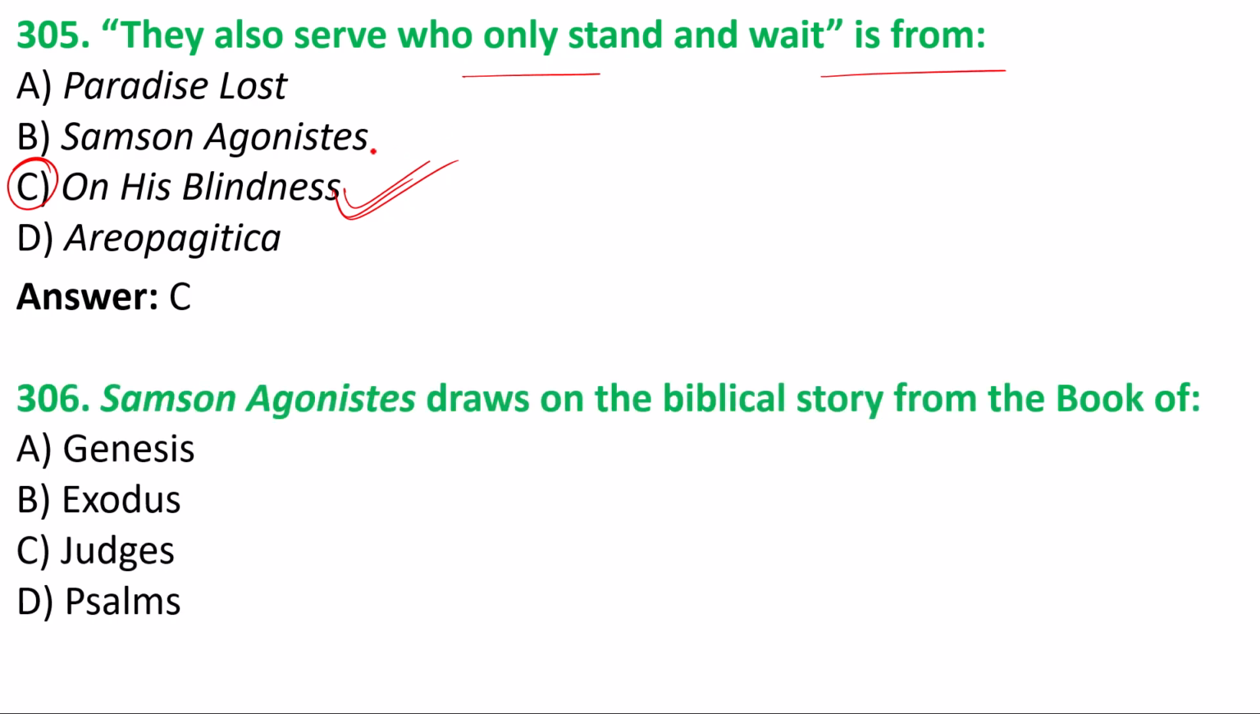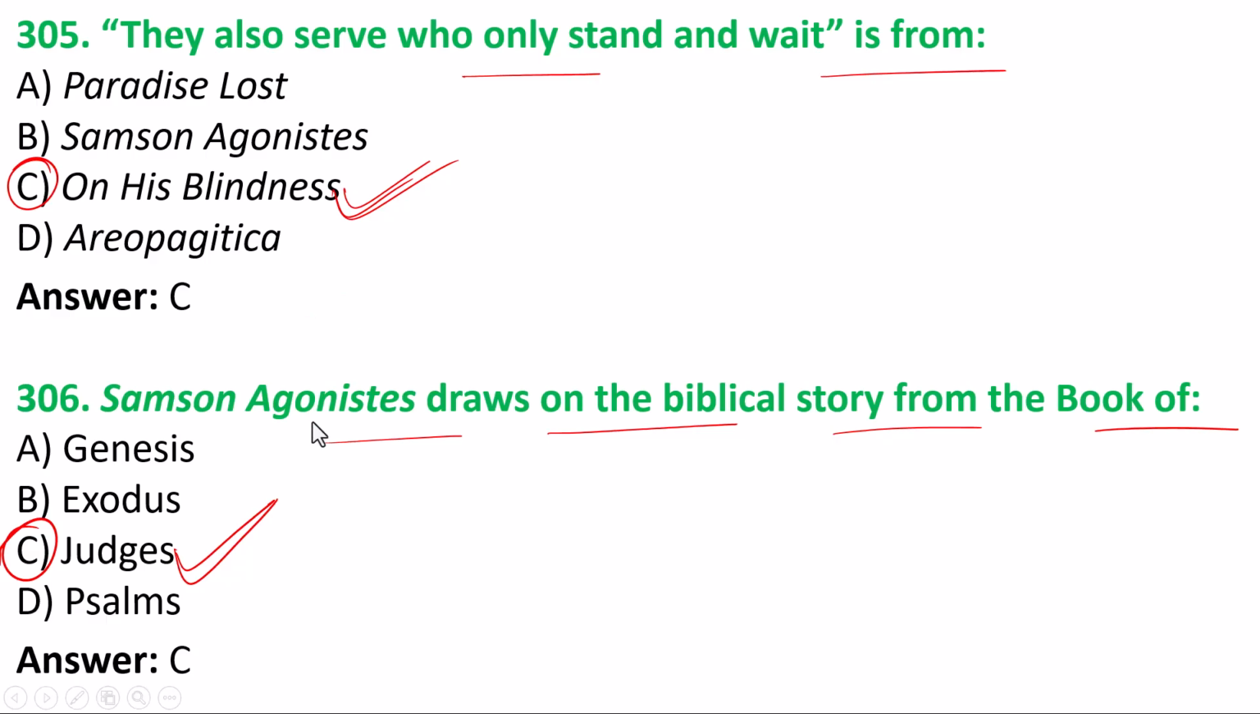Next we have 306. Samson Agonistes draws on the biblical story from the book of Genesis, Exodus, Judges, or Psalms. We have the answer option C, Judges. And friends, this is a closet drama by John Milton, and this is from the Old Testament. It was published with Paradise Regained, and this is the work of John Milton.